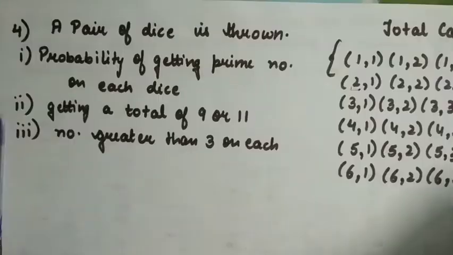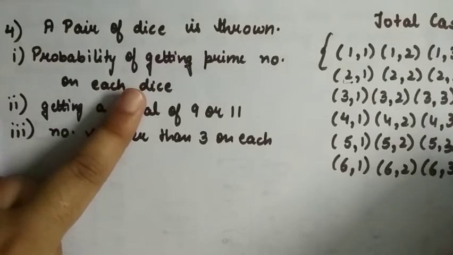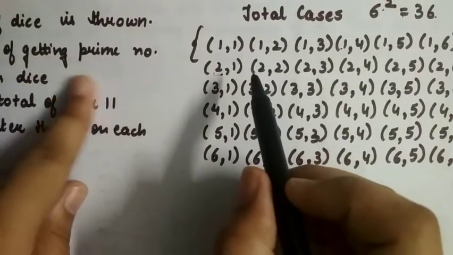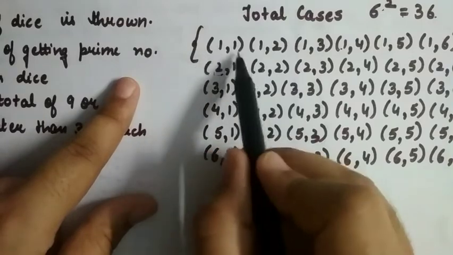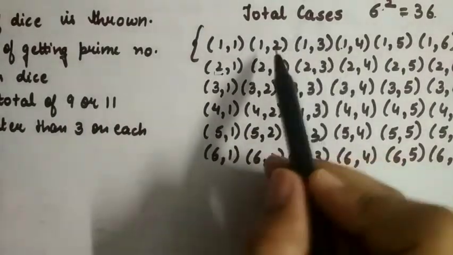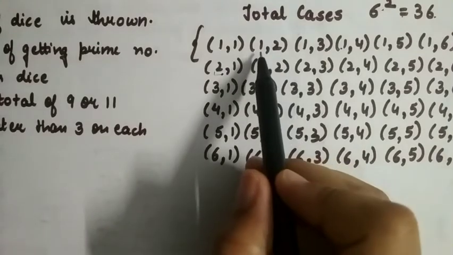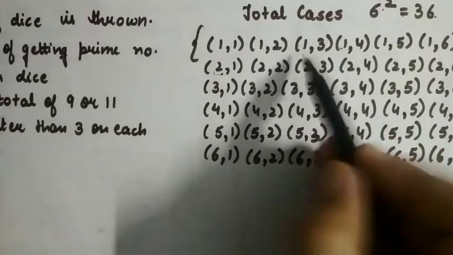So now let's start. In the first part they are asking the probability of getting a prime number on each dice. First of all, we will find out how many favorable cases there are. Prime number on each. So this is not having a prime number. Here 2 is a prime number but 1 is not, and our condition is a prime number on both dice. So this is not.